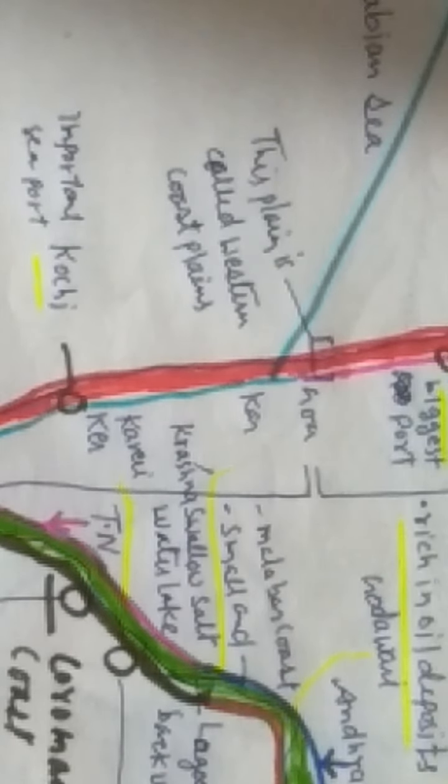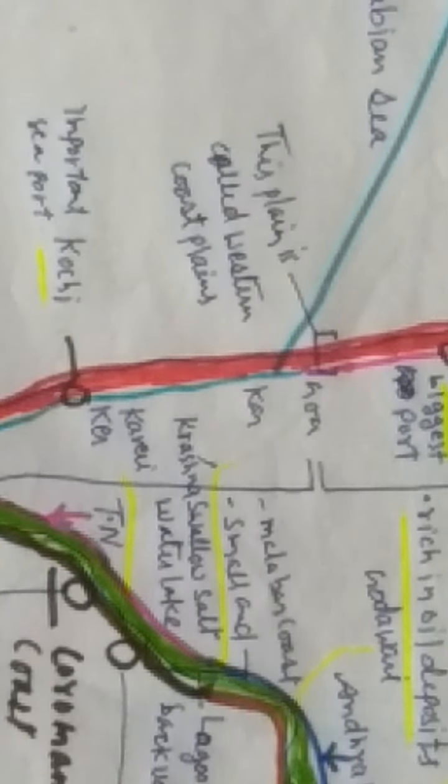It is in Kerala, and it is also very important for India. In this region you will see different types of small and shallow salt water lakes. These lakes are known as lagoons or backwater lakes. They are very important to attract tourists because they produce picturesque scenes of natural beauty. The western coastal plain is narrower than the eastern coastal plain.